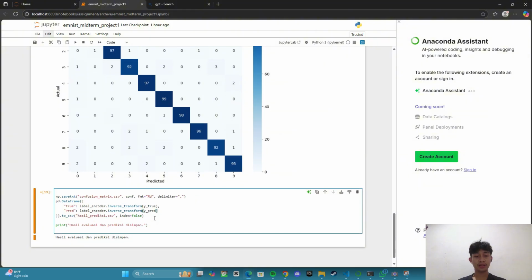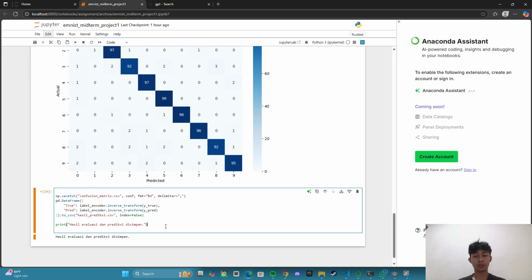The confusion matrix is visualized using a heatmap to display how well the model performed on each class. This is for saving the confusion matrix to a CSV file with integer values and comma separation.